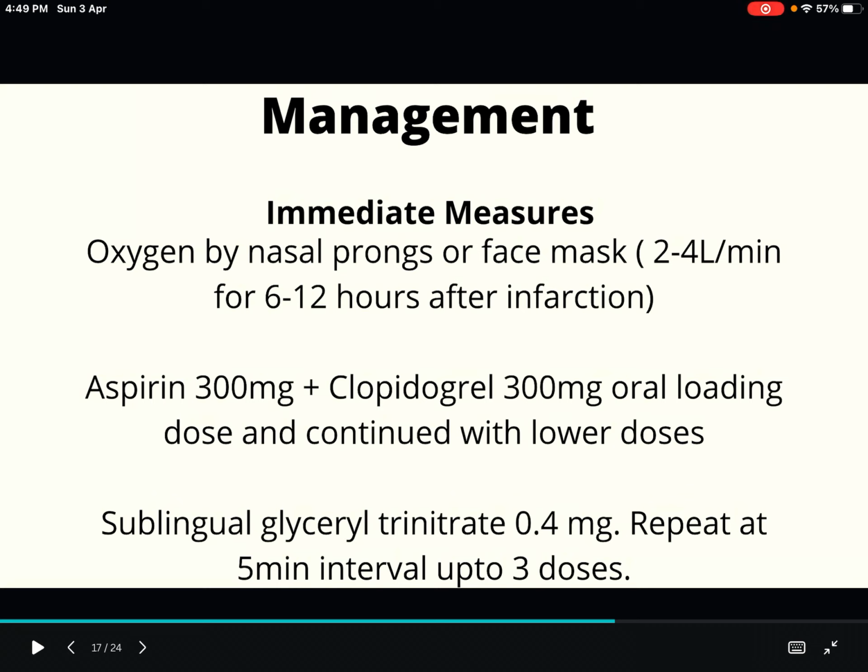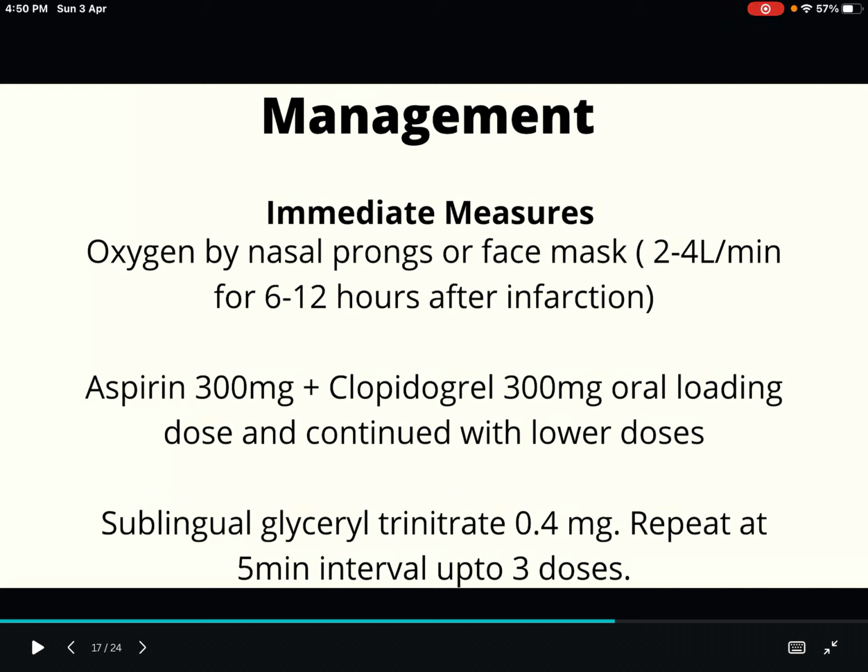The second one is aspirin 300 mg plus clopidogrel 300 mg. Both are 300 mg, aspirin and clopidogrel, as an oral loading dose, and again it is continued with lower doses. So first oxygen we gave, then aspirin 300 mg plus clopidogrel same 300 mg oral loading dose, and then it is continued in lower doses.